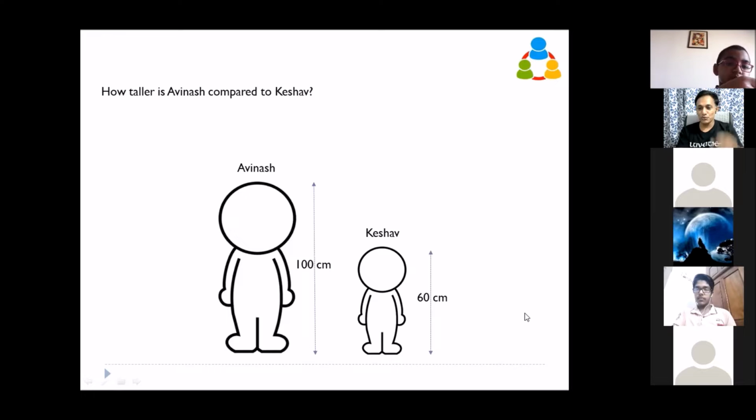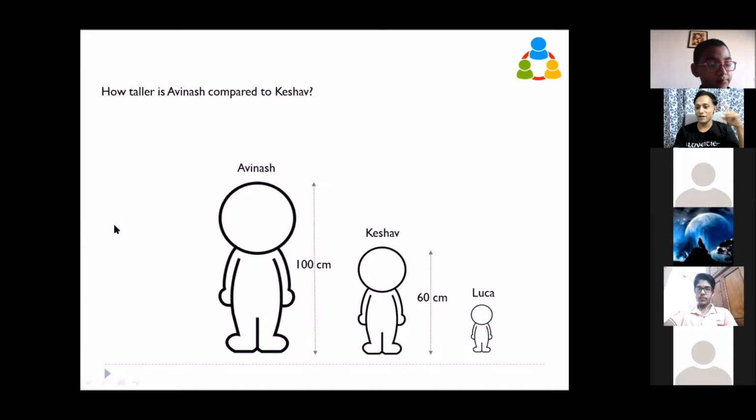That is the point. You should always know when you calculate percentage, that is based on which you are measuring. Here we are asking compared to Keshav. Based on Keshav, what is Avinash's increase in size? So it is 100 minus 60 based on 60. That point is extremely important.